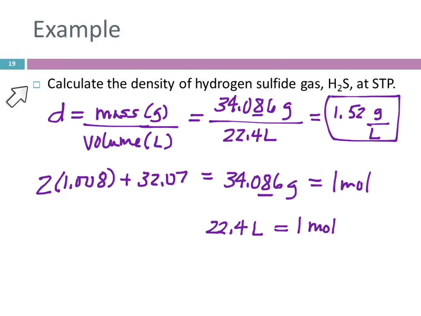So you look at it and you think about it and you say, well, density, what is density? STP, oh, what do I know about that? And you just start writing down things that you know, and hopefully then you'll be able to figure out what you're supposed to do. So you're going to have to puzzle at some of these a little bit, and that's okay. It's good for you. It increases your brain power.